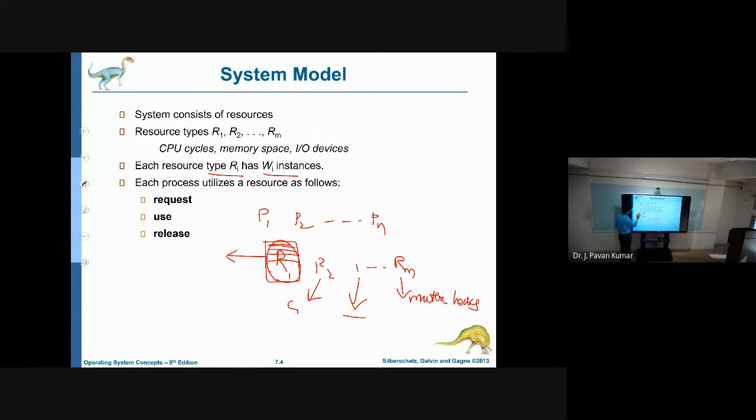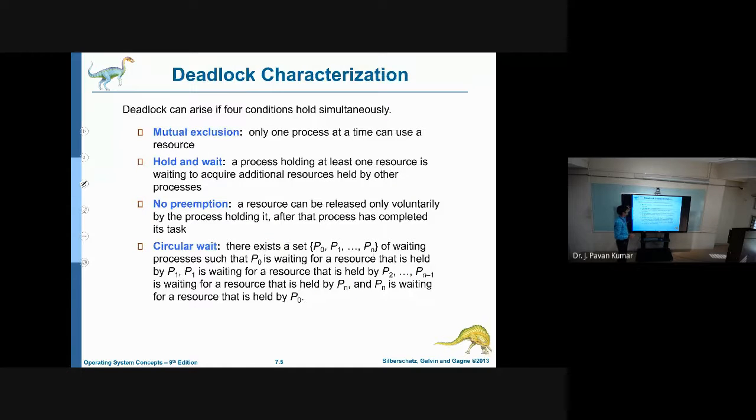Next, each process will follow this sequence: it requests the resource, it uses the resource, and then after using it, it releases the resource. This is the usual criteria that we are considering.